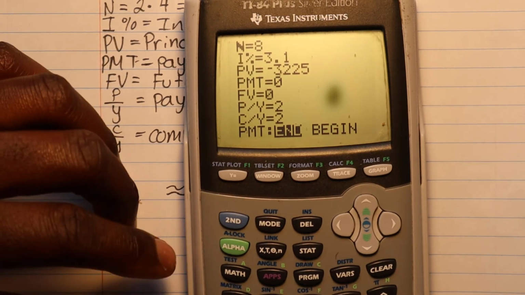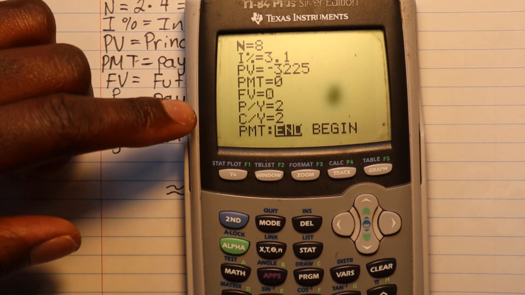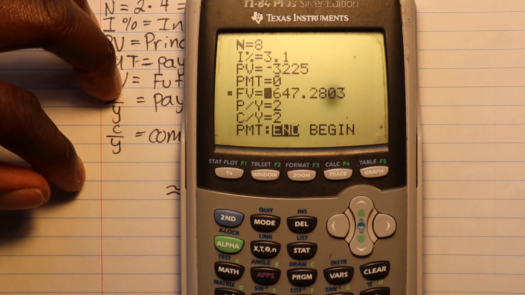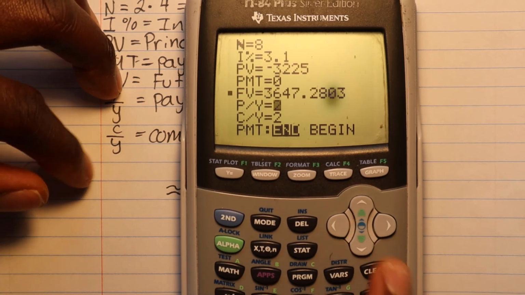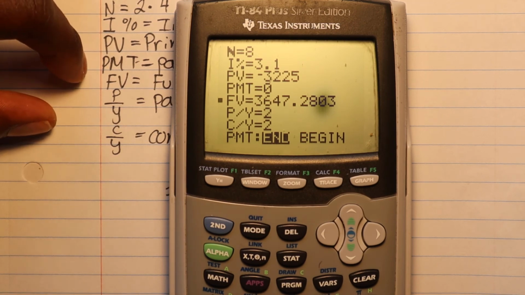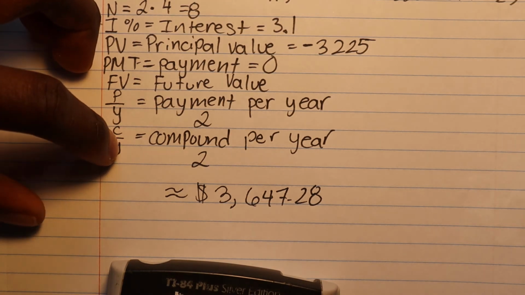What you would have to do is hit something called the alpha key. Just hit the alpha key. You see the A flashing like that, correct? And you hit enter. And look what we got. 3,647.2803. Look at that.